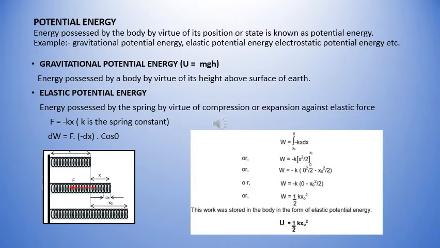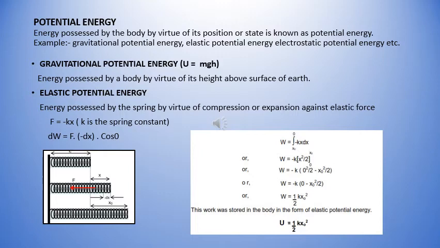If we give it a small extension of dx, then the work done is equal to minus F dx cos theta. The negative sign indicates here that the work is done against the restoring force.